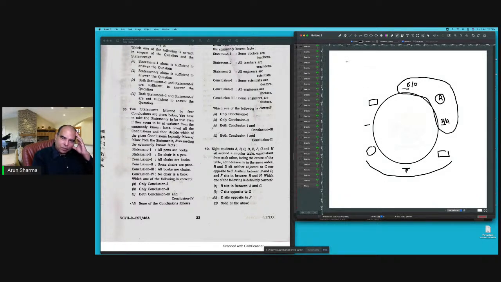And I have to place C neither opposite D nor adjacent to D. So in this case, if I put F here, BFH like this, then C can't come here. And who do I have left? ABC, DF, GH.